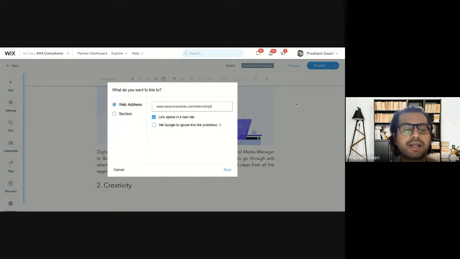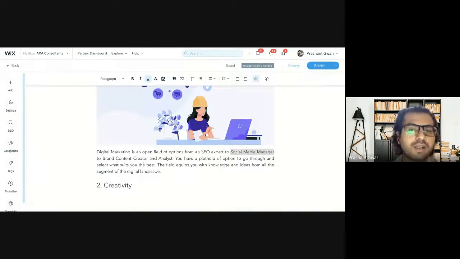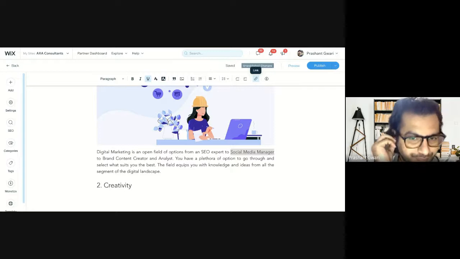So I am connecting this blog to our internship page where they can apply for the social media manager vacancies. So that's how you can create a lot of internal links on your website, whether connecting your blog to a website page or connecting two separate blogs with each other, like Wikipedia used to do.